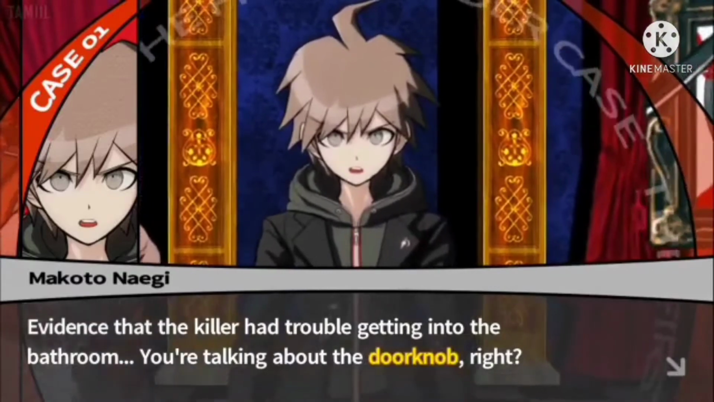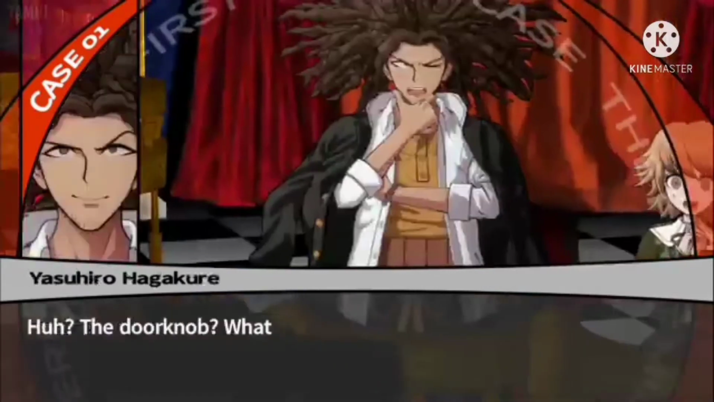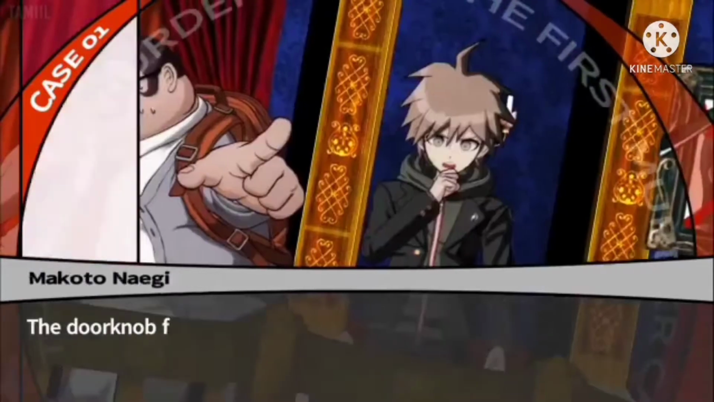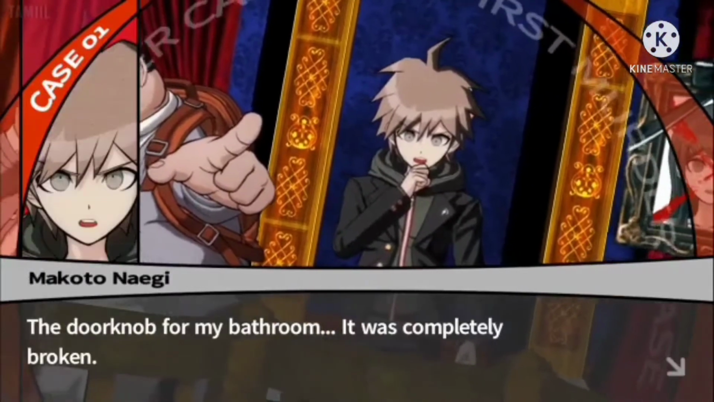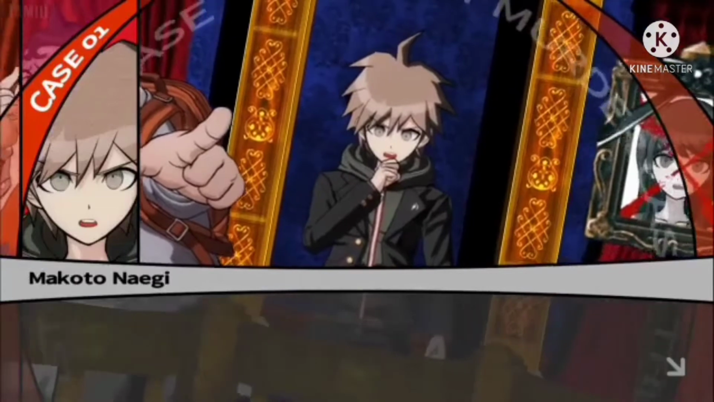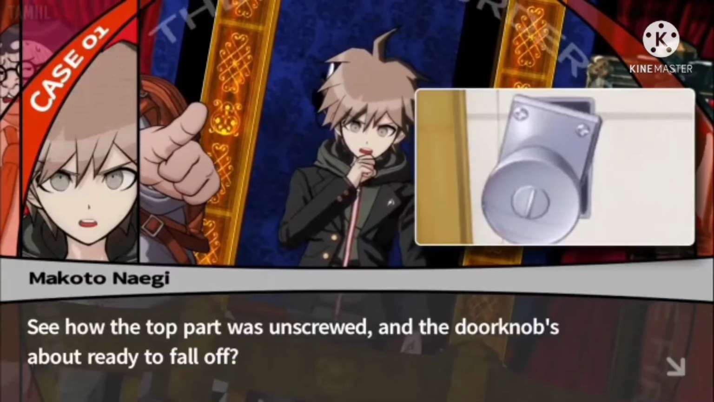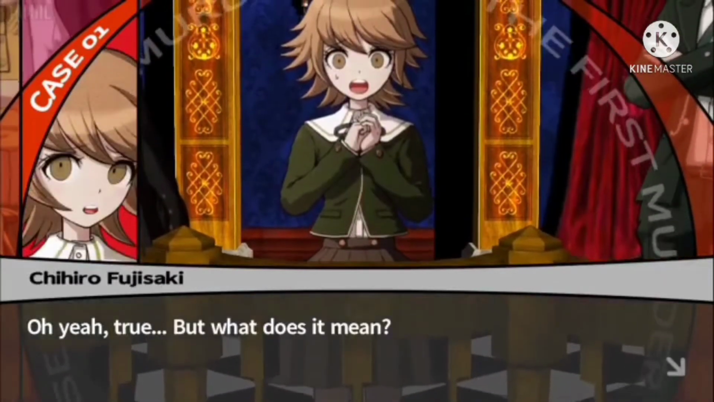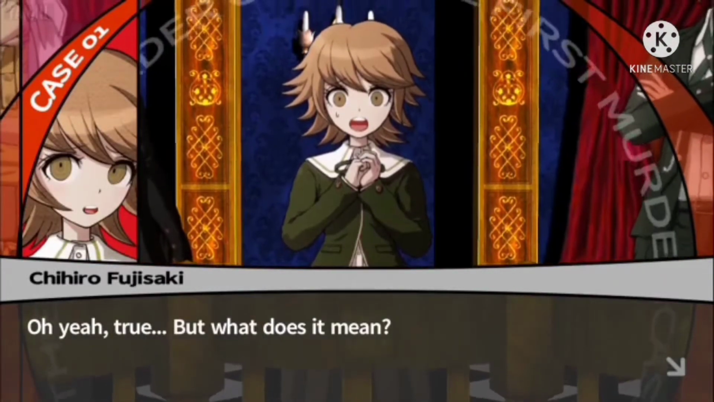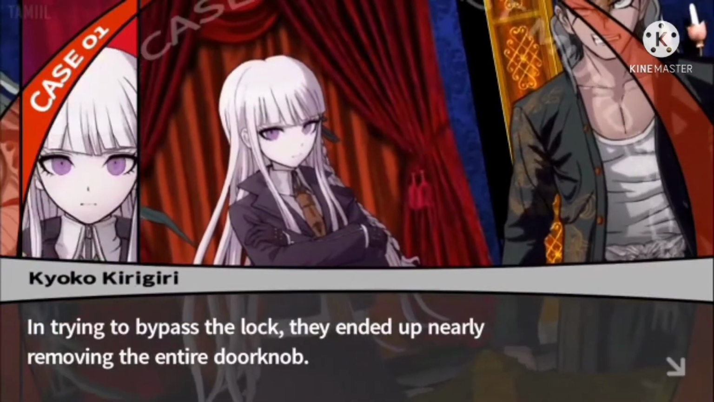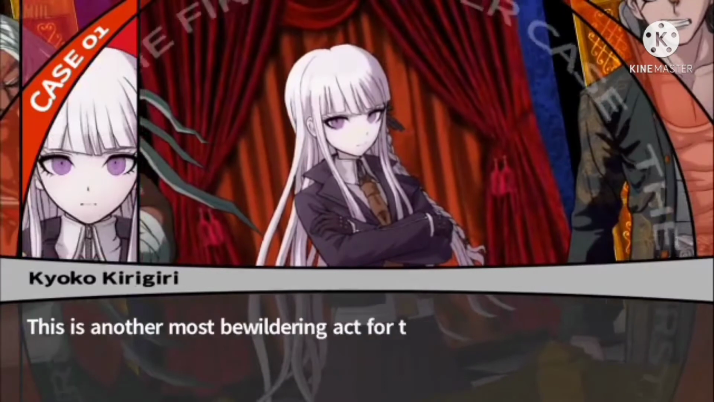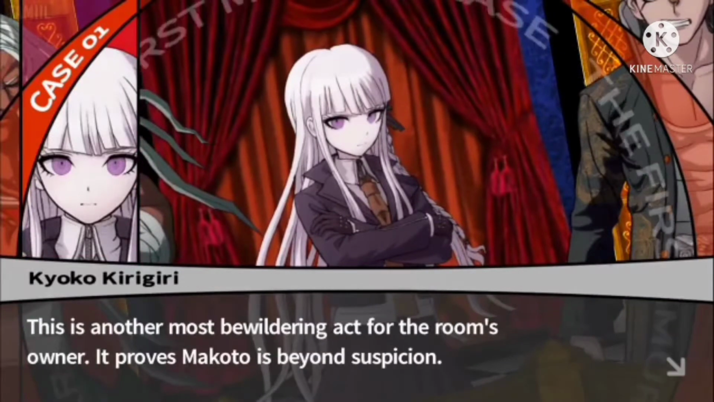You're talking about the doorknob, right? Huh? The doorknob? What doorknob? The doorknob for my bathroom. It was completely broken. See how the top part was unscrewed? And the doorknob's about ready to fall off? Oh yeah, true. But what does it mean? In trying to bypass the lock, they ended up nearly removing the entire door. This is another most bewildering act for the room's owner.